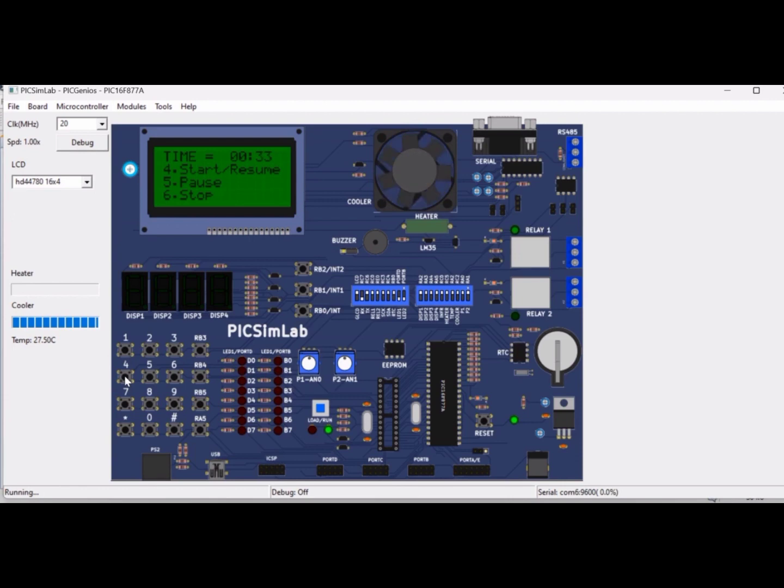I've increased the time by 30 seconds. And we have to see that the LEDs are on here and the buzzer button is towards the left. Otherwise, it will not work. The cooler is also running here. Timer is running. Time up message.